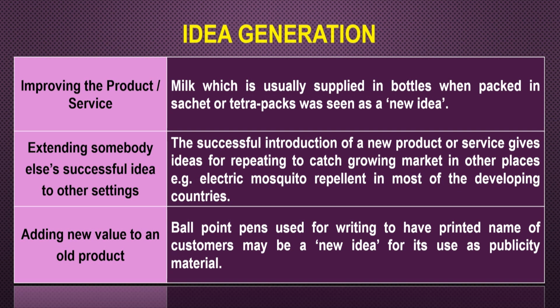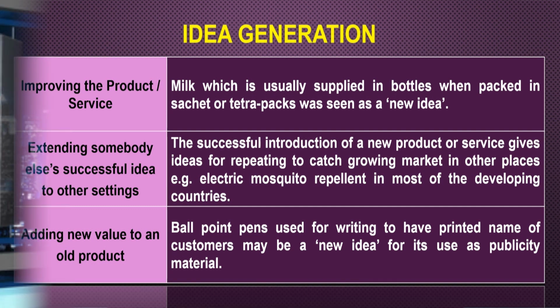Next is adding new value to an old product. For example, ballpoint pens used for writing, with the printed name of the customer, may be a new idea for use as publicity material. So, you have a pen which is customized because your name is written on it, or a diary with your name printed on it.